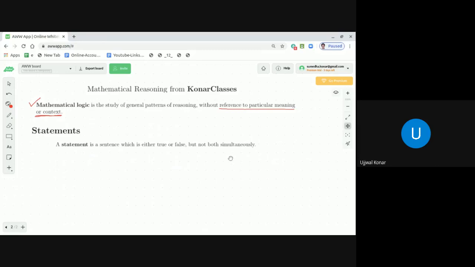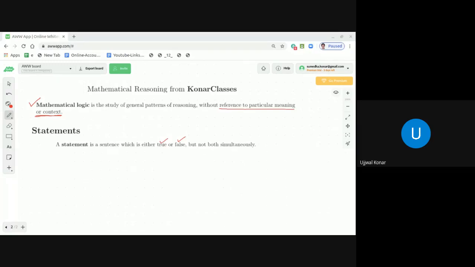The statement could be either true or false. It cannot happen that it is both true and false at the same time. That means simultaneously.